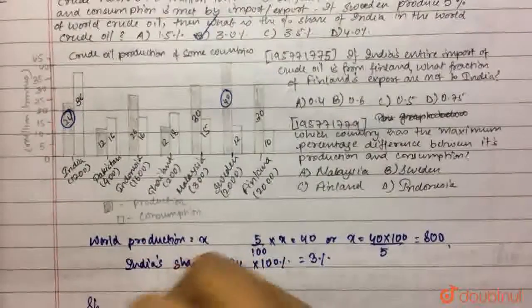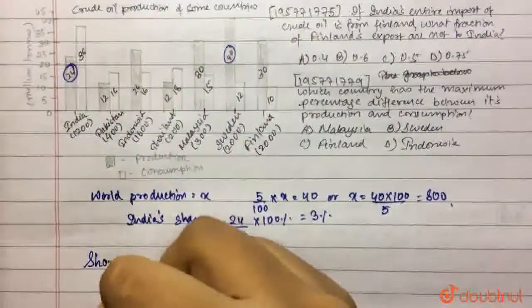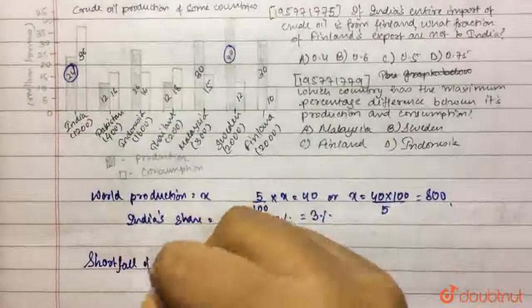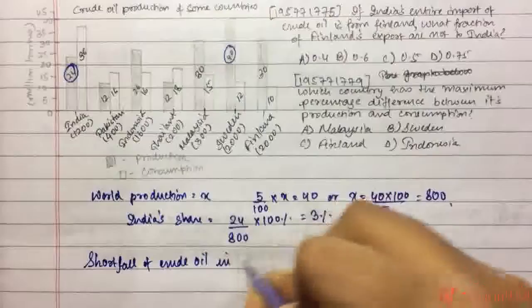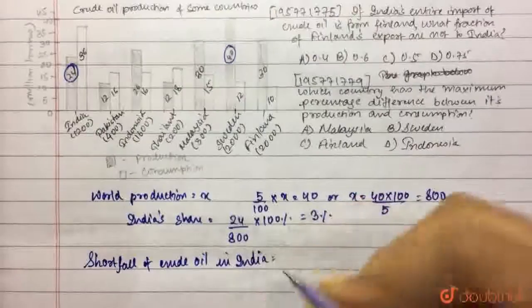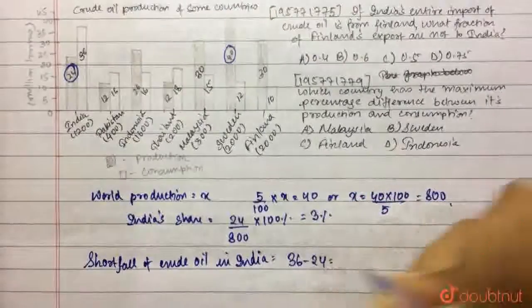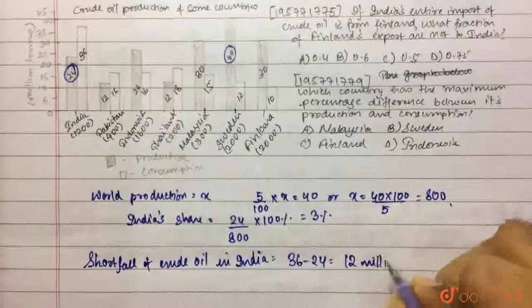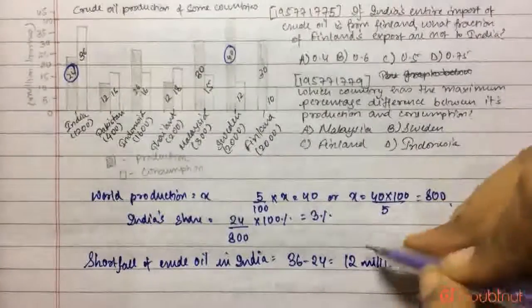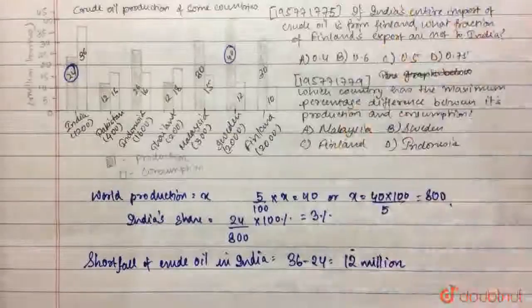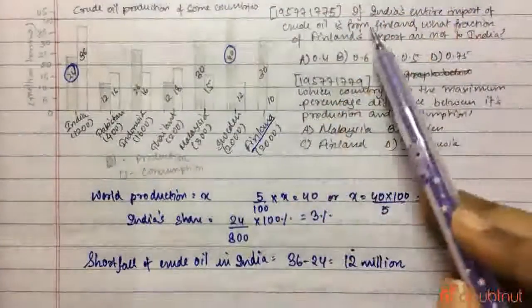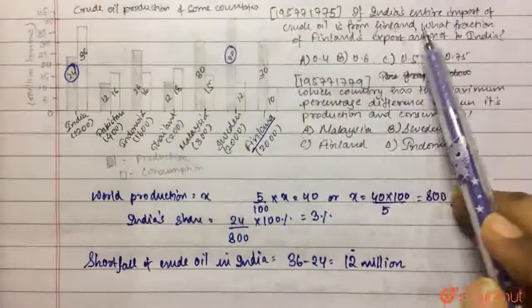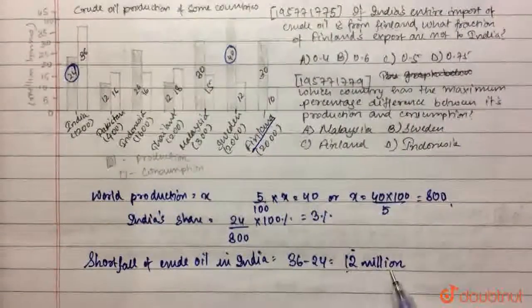So shortfall of crude oil in India will be 36 minus 24, that is 12 million tons. And this 12 million tons will be imported by India entirely from Finland. Okay, it is given in the question that if India's entire import of crude oil is from Finland. So India will be importing 12 million tons of crude oil from Finland.